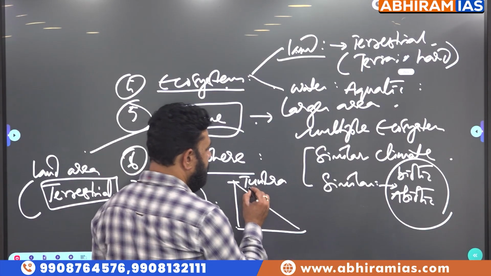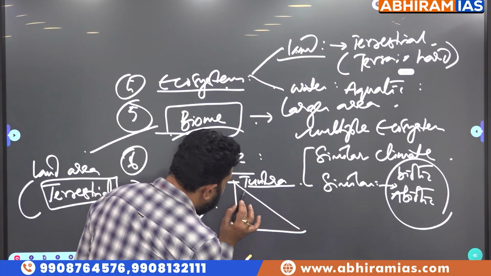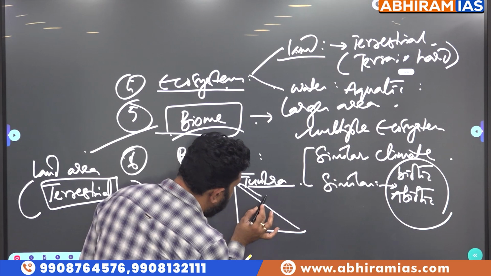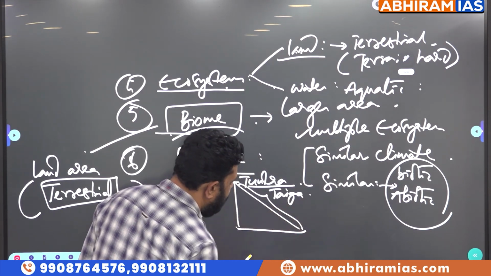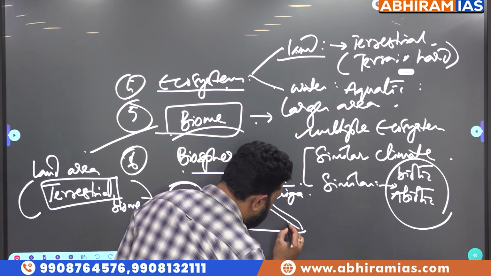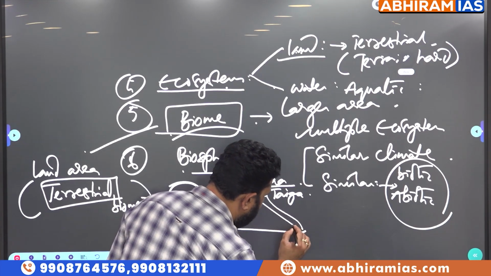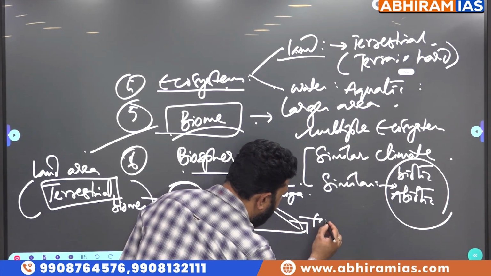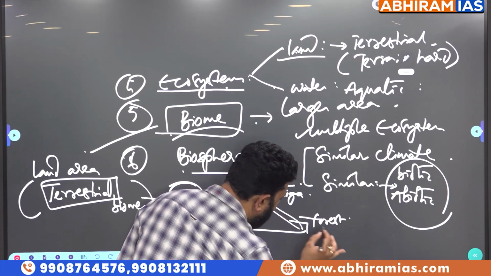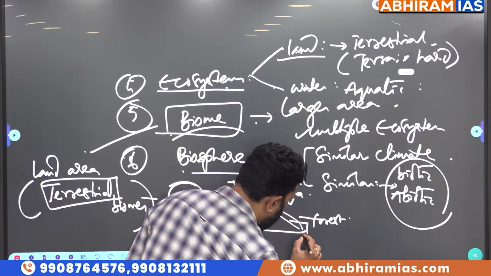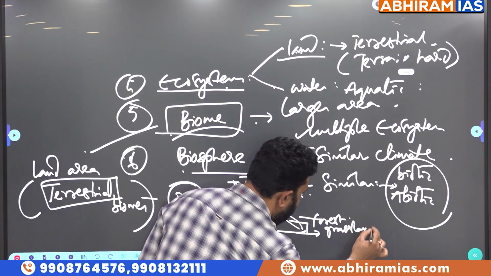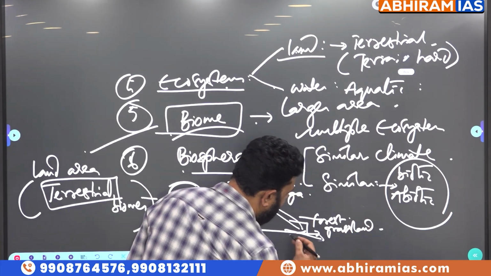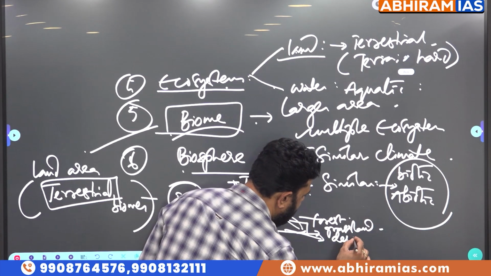So, tundra ecosystem, and terrestrial ecosystems present on the mountain slopes are called taiga ecosystems. Ecosystems present at the junction or foothills of mountains or hills are called forest ecosystems. And ecosystems present at the lower altitudes are called grassland ecosystems. And ecosystems present in extremes of regions are called desert ecosystems.